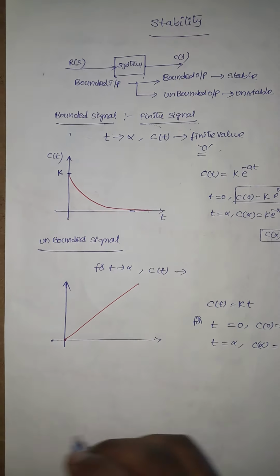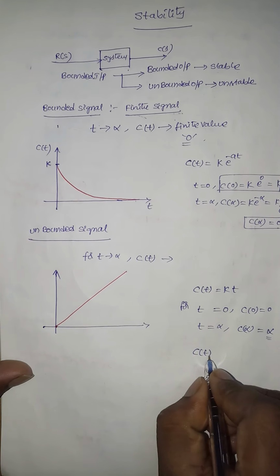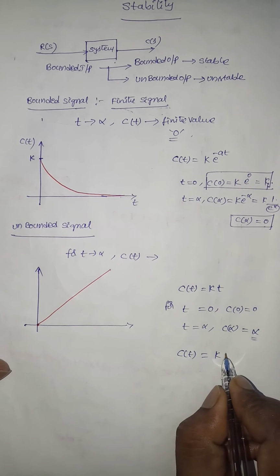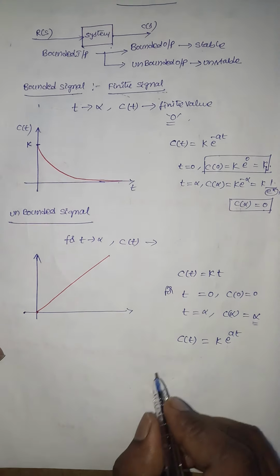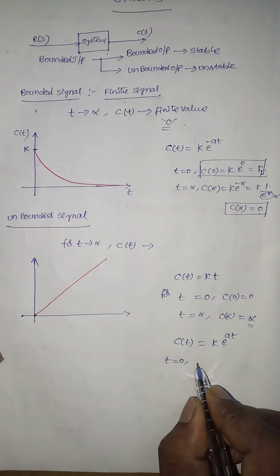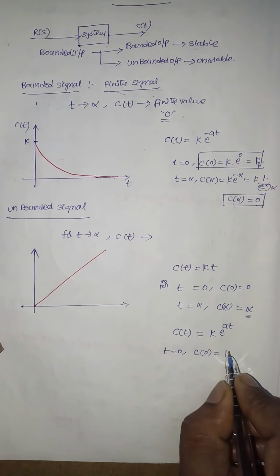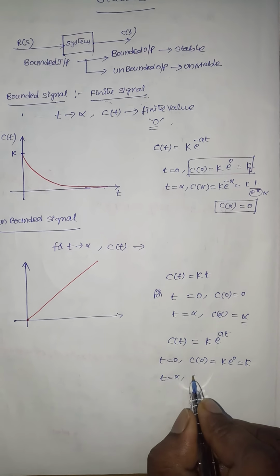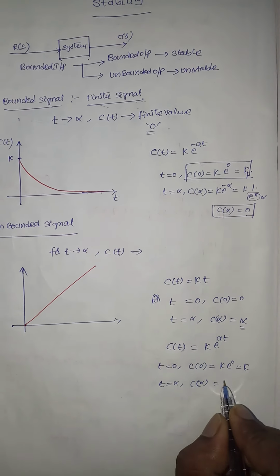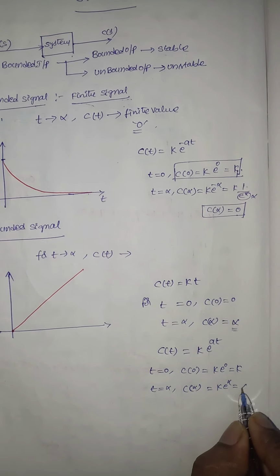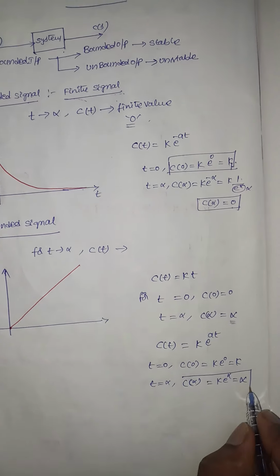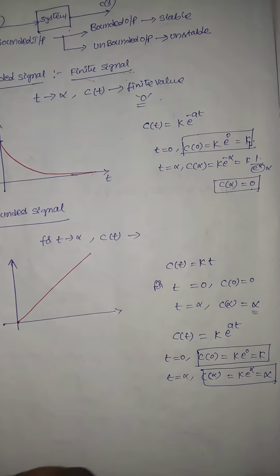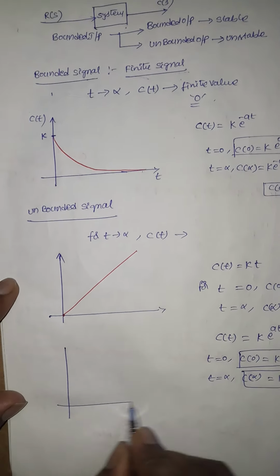Another example is C(t) is equal to k e^(at). For t equal to 0, C(0) is equal to k e^0, that is equal to k. For t equal to infinity, C(infinity) is equal to k e^infinity, that is equal to infinity. So C(infinity) is equal to infinity, C(0) is equal to k here. So the graph should be like this.